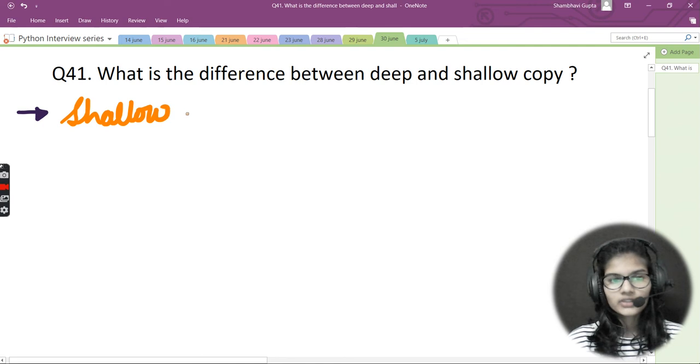I will write it right here: shallow copy. First of all, I will be discussing the shallow copy, and after that I will be discussing the deep copy.